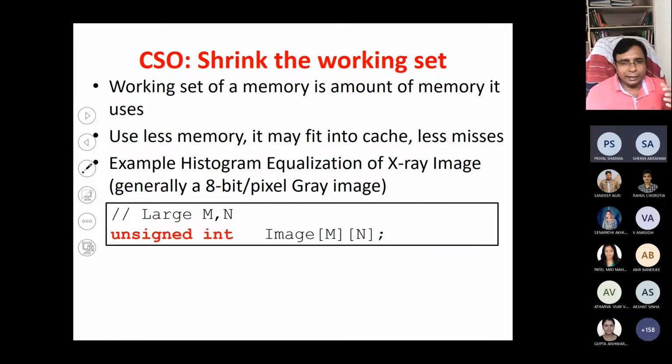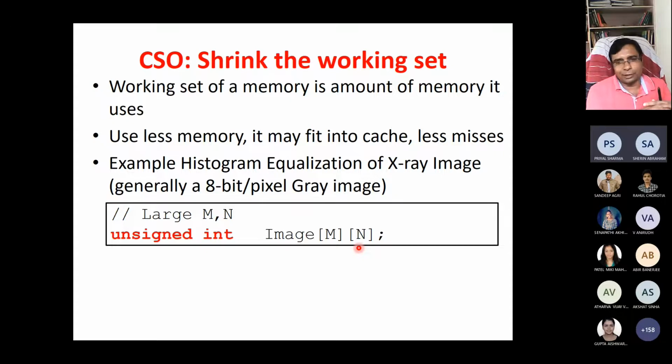If you use unsigned int for an image of size m by n that is very large, suppose a 50 megapixel image, 50 into 10 to the 6, then roughly m and n will be 7 into 10 to the 3 each.